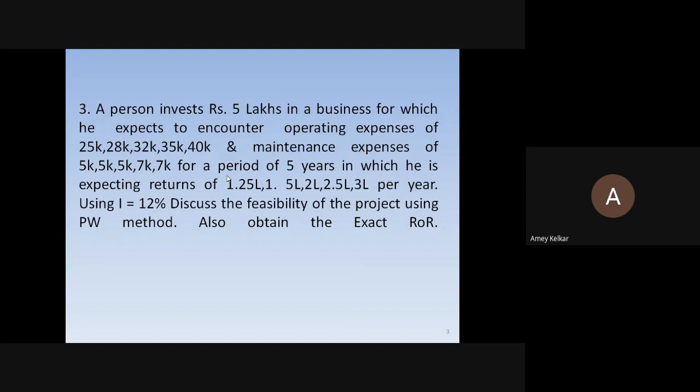Using I is equal to 12, discuss the feasibility of the project using present worth method. Also find the exact ROR.